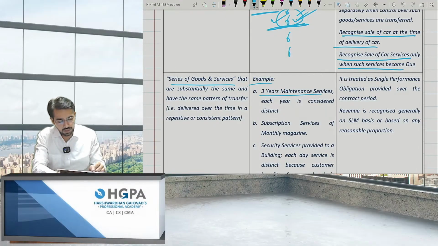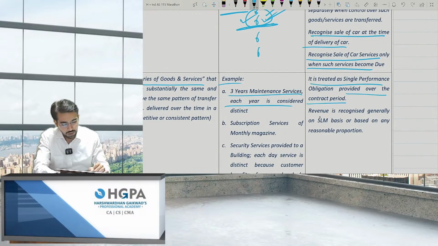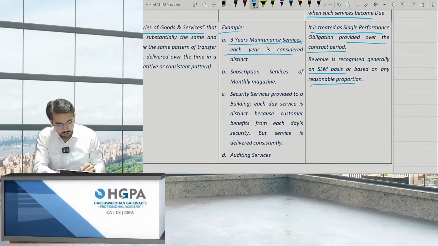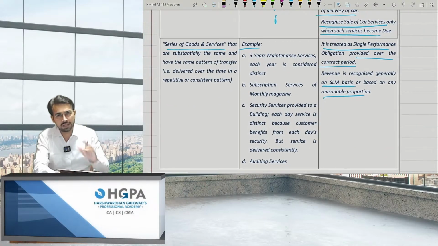For example, a 3 years maintenance contract where each year is distinct. So it is treated as a single performance obligation provided over the contract period. Revenue is recognized on SLM basis or on some reasonable proportion, right? So basically, if it is a 3 years maintenance contract or the audit fees, are they treated as separate POs? The answer is no. They are single POs only.